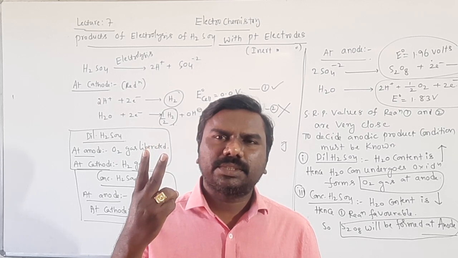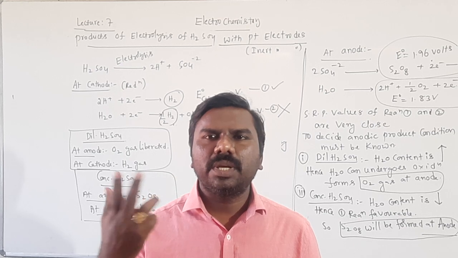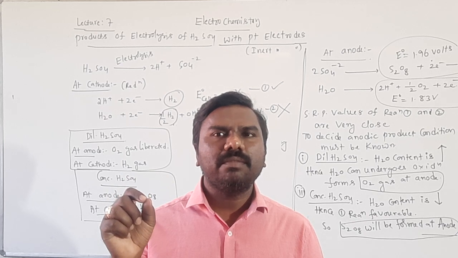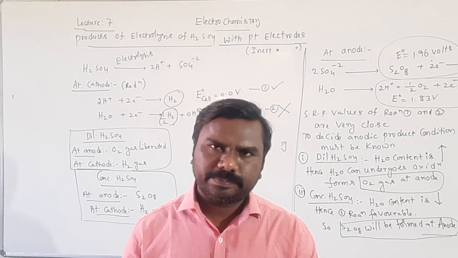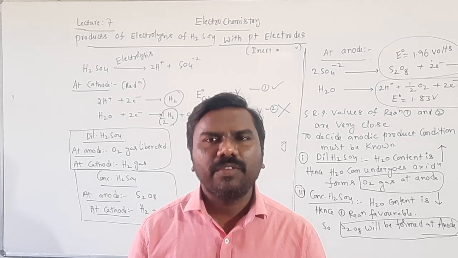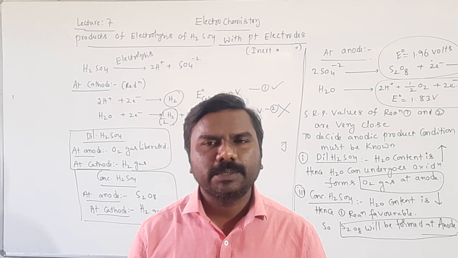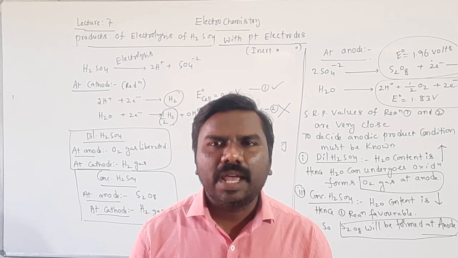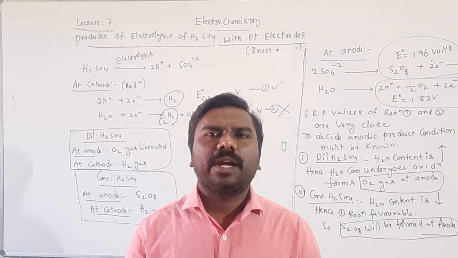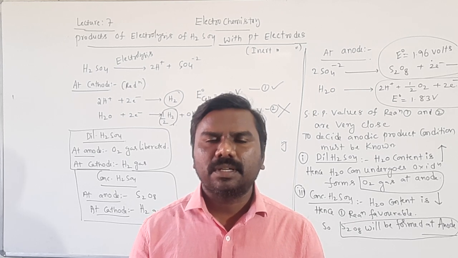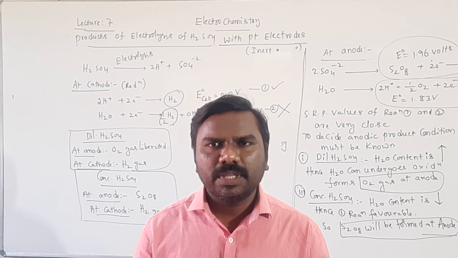Two reactions happen at the anode and two at the cathode if you take aqueous electrolyte with inert electrodes. Only one reaction at the anode and one at the cathode when it is inert electrodes and fused or molten electrolyte. These are the 3 conditions, students. With this, products of electrolysis is completed. You just practice the given examples. So, we will continue in the next session.